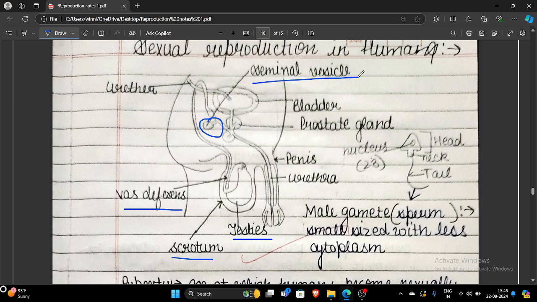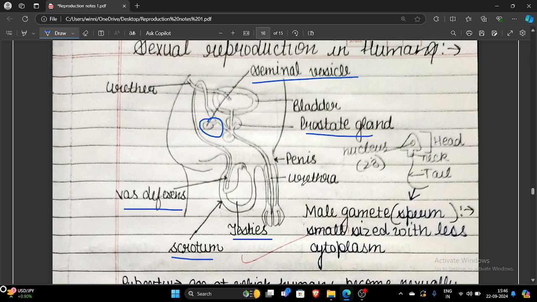After that, the seminal vesicle and the prostate gland together secrete an alkaline medium. This alkaline medium contains mucus for making sperm transportation easier. It also contains calcium, enzymes, and fructose sugar: fructose for providing energy, and calcium and enzymes for digesting or dissolving the wall of the ovum. With that fluid, the sperm will move through the urethra and come outside.